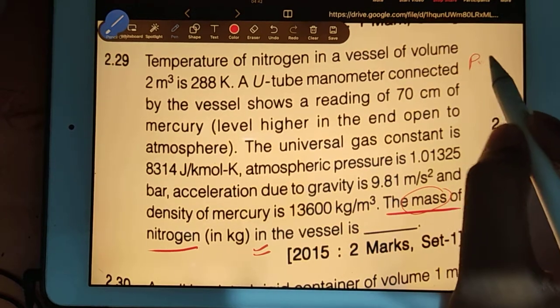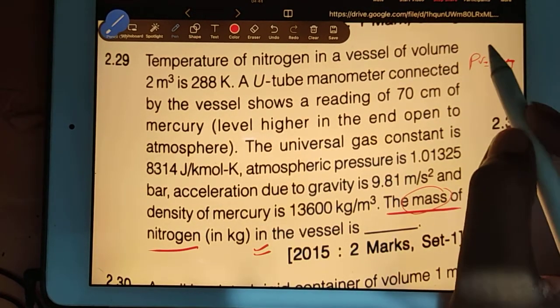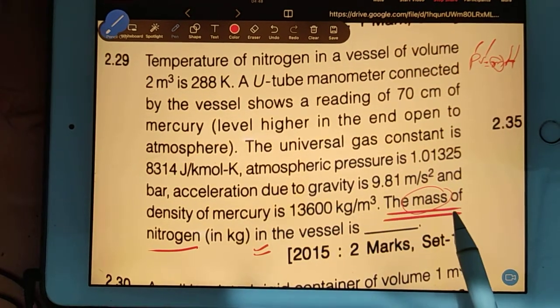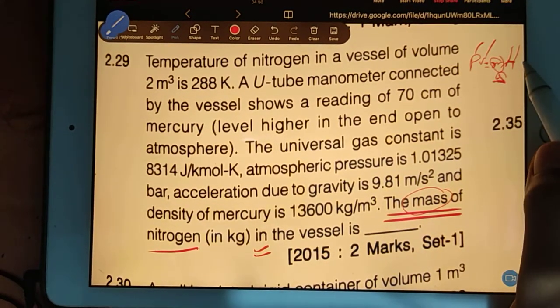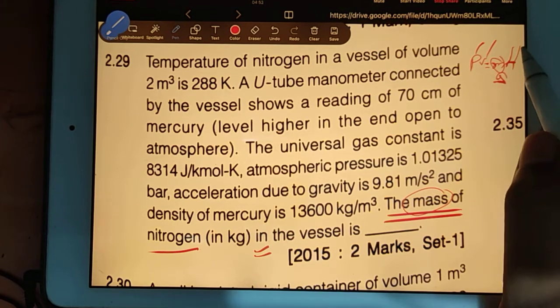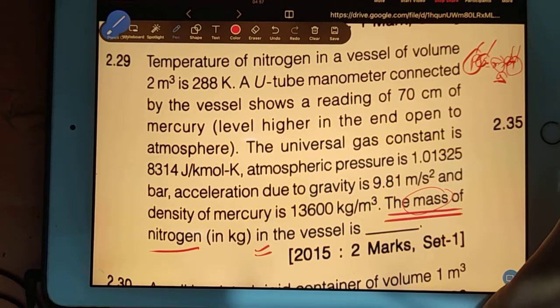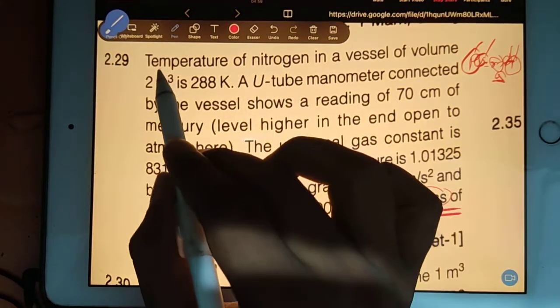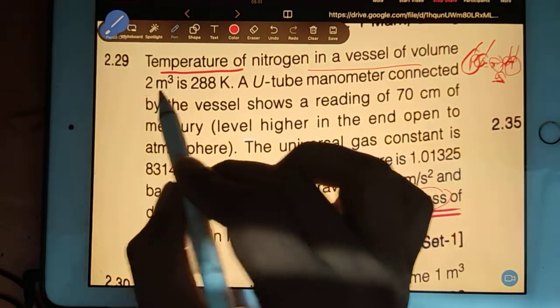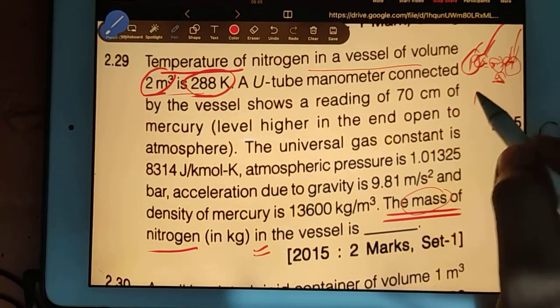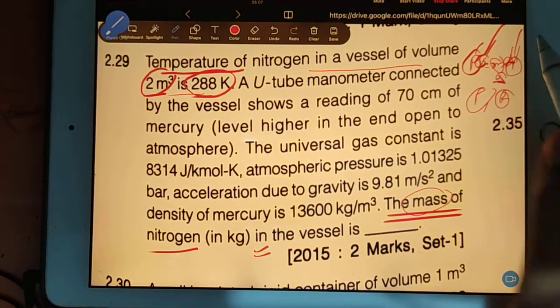Amazing, very good, beautiful. PV = mRT. So you need pressure, volume, R and T. If you read the last line quickly, then you quickly get the ideas. So T, R, V, P, these things you have to find out. Temperature of nitrogen in a vessel of a volume this much is this much. So volume and temperature are given. Now we only have to bother about P and R, that's all. Then mass we can find out.